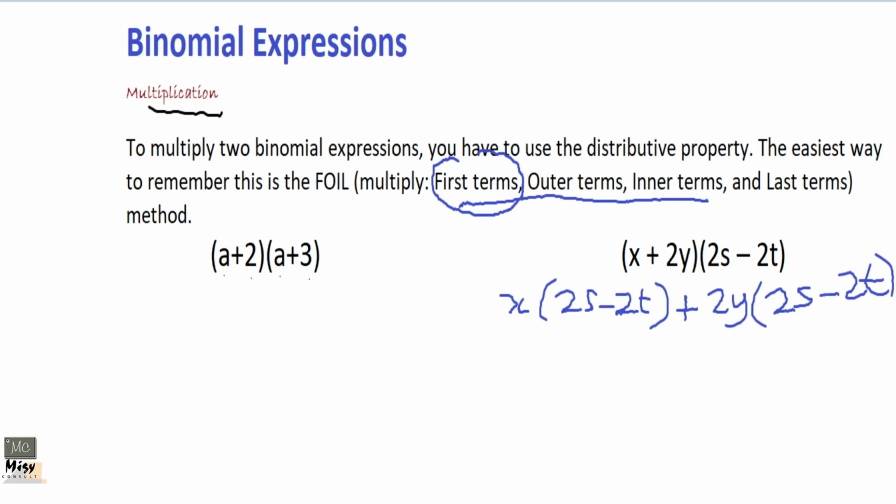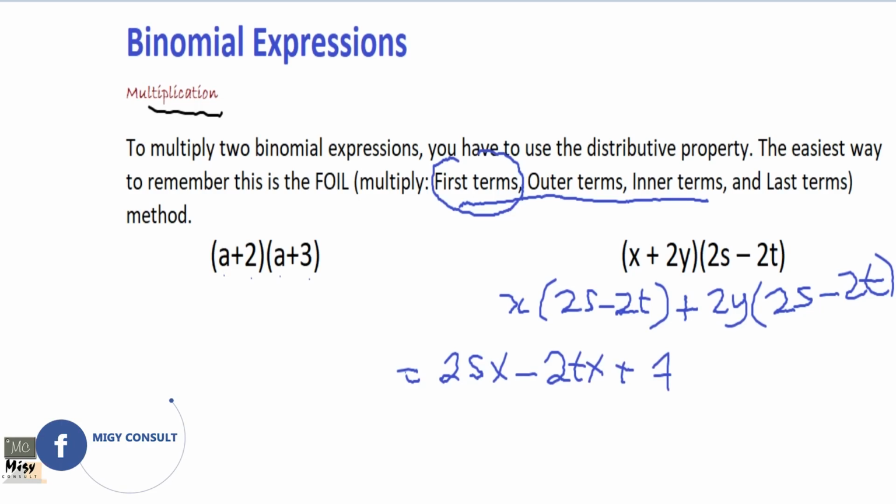So you will be expanding. You will now get 2sx, right, and minus 2tx, then plus 4sy minus 4ty.